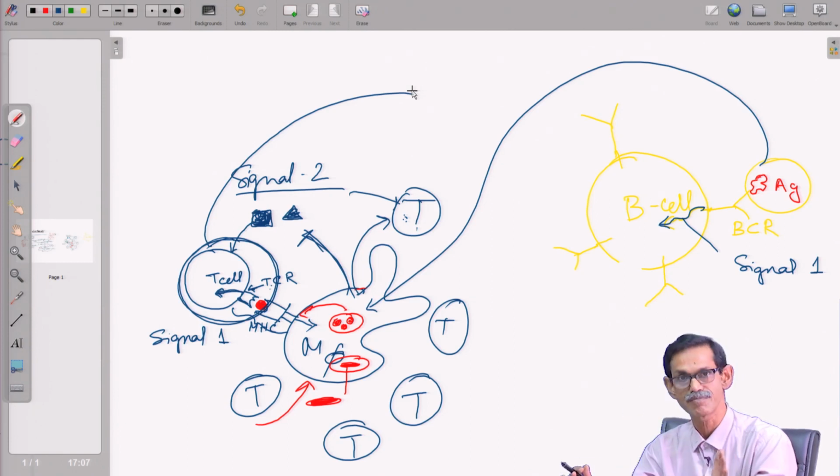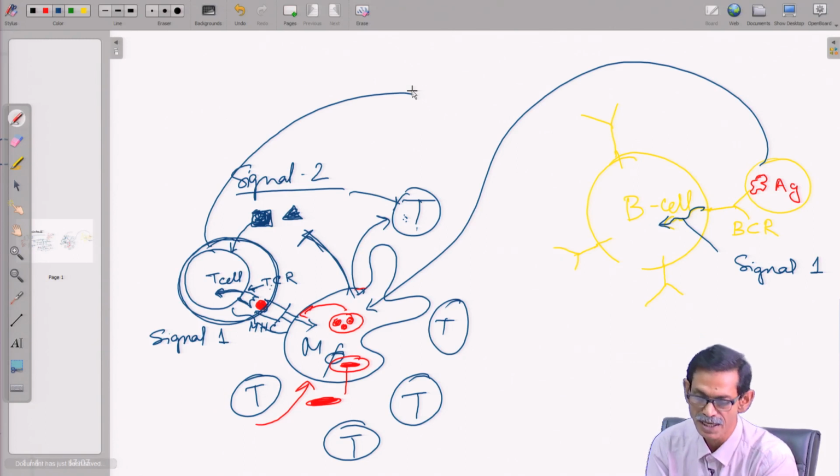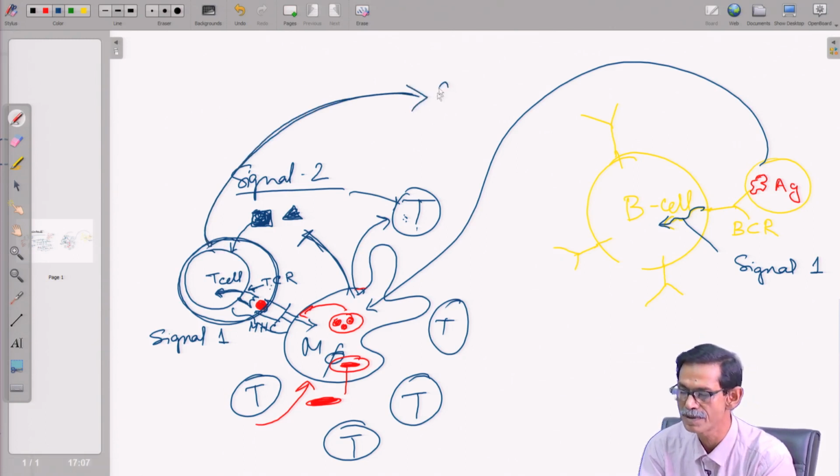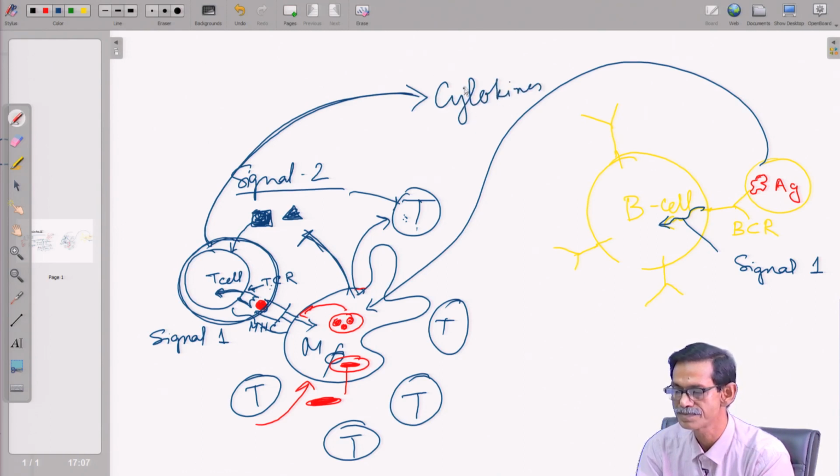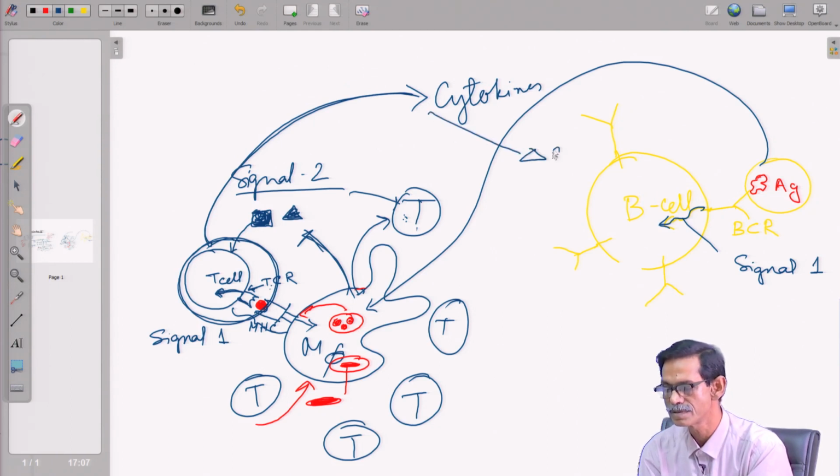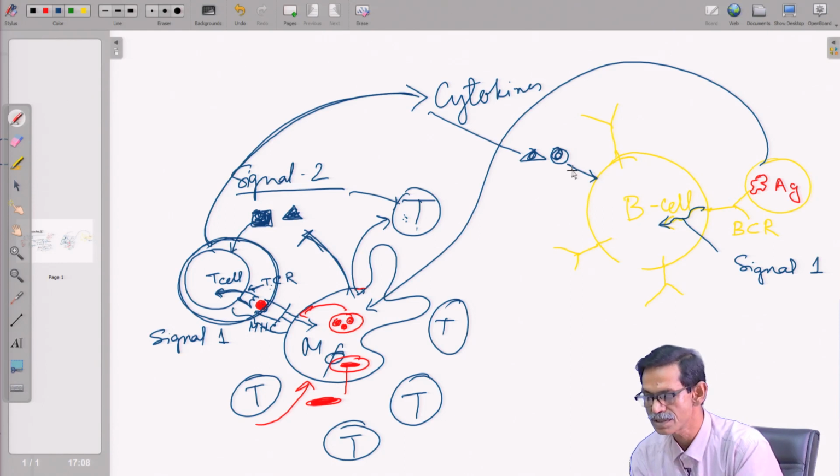It is not that much space like the way I am drawing. These activated T cells will also release some cytokines, small molecules, and these cytokines will also act on this B cell. Because there is a receptor where they will bind, this will give a signal 2.